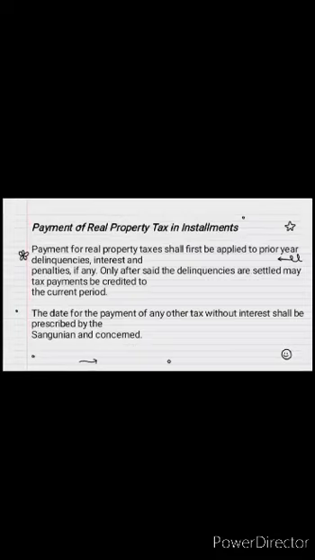Next ay payment of real property tax in installment. Sabi naman dito sa slide na ito is, yung payment for real property taxes ay dapat daw mai-apply in first to prior year delinquencies, interest and penalties if any.